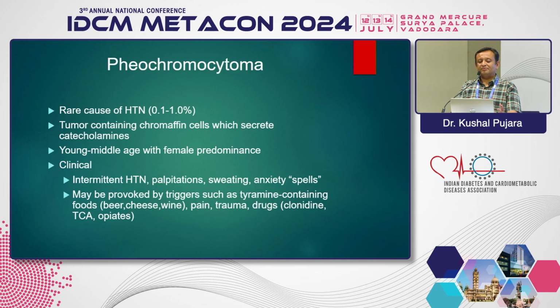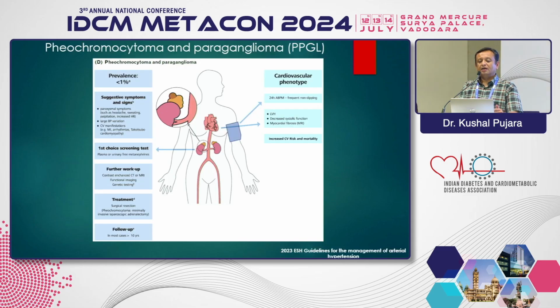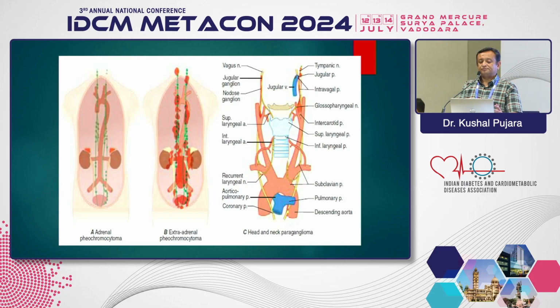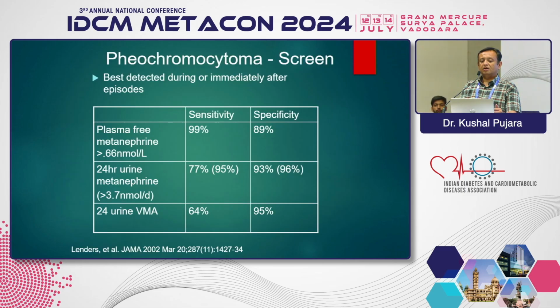Next cause is pheochromocytoma, again a very rare cause, which involves chromaffin cells with catecholamines. The history is very important here: intermittent hypertension, palpitations, sweating, anxiety spells, and precipitating triggers are always there. And this patient could have a paraganglioma as well. As you can see in this slide, the paraspinal paragangliomas, which can secrete these chemicals and cause the pheochromocytoma.